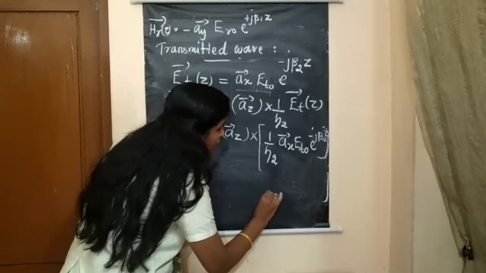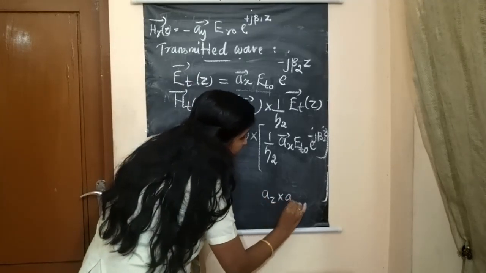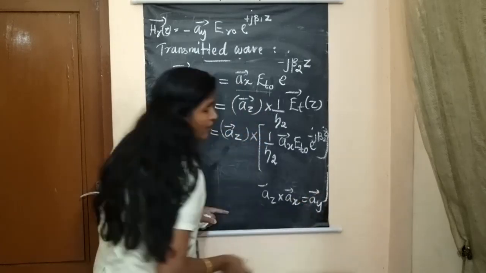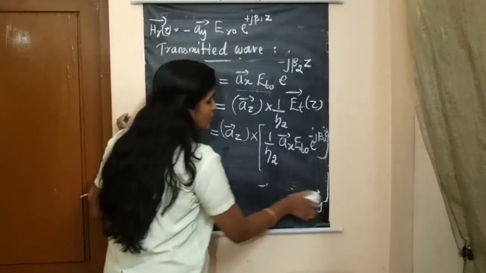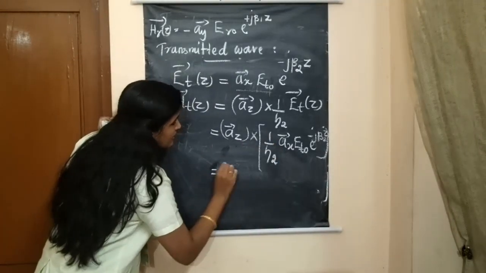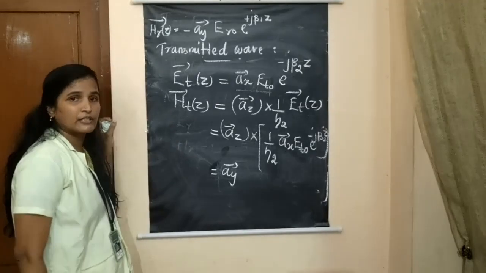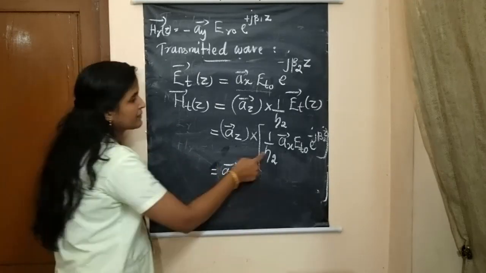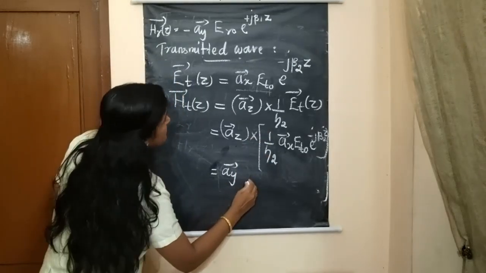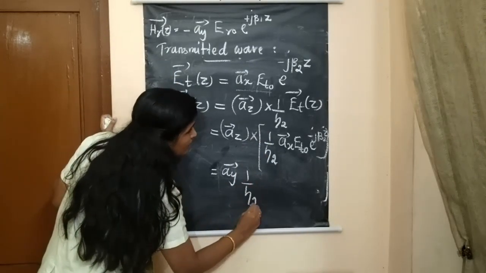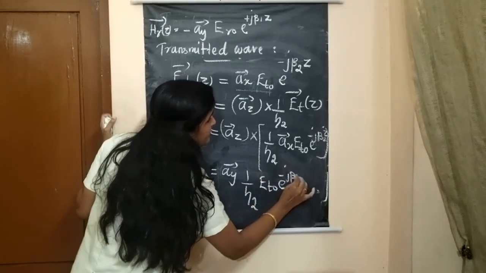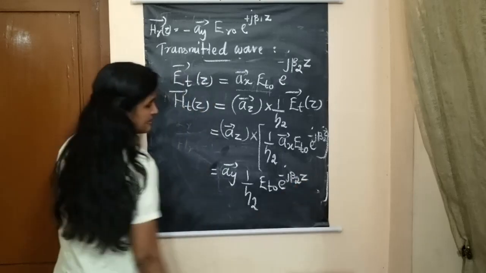When we cross product a z cross a x, the answer will be a y. So instead of a z cross a x, you can write a y. So the resultant vector is pointing in a y direction, and we can write the remaining things as it is, that is 1 by eta 2 into E t naught into e power minus j beta 2 z.